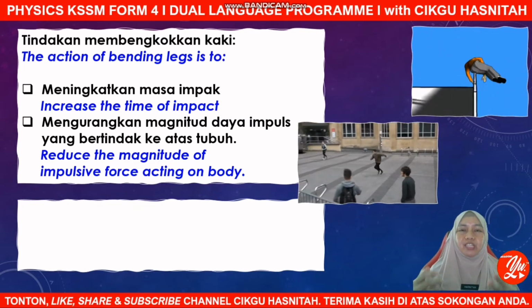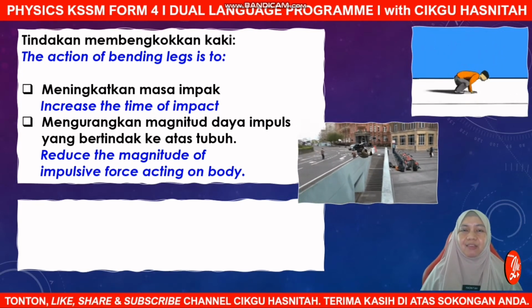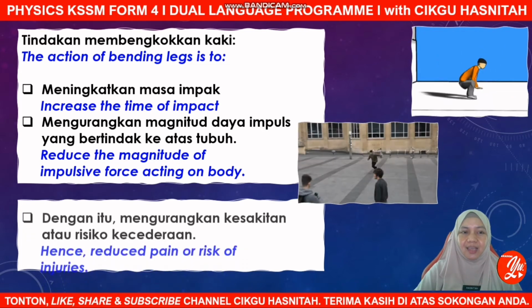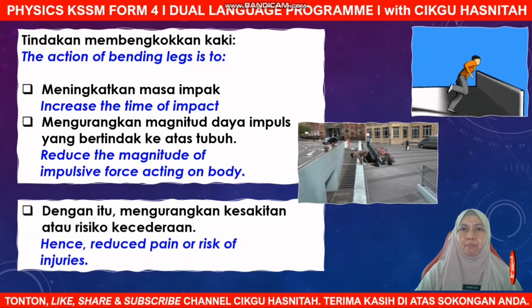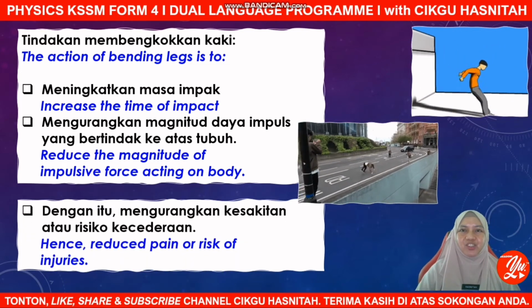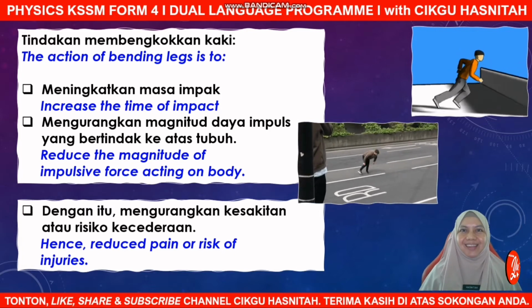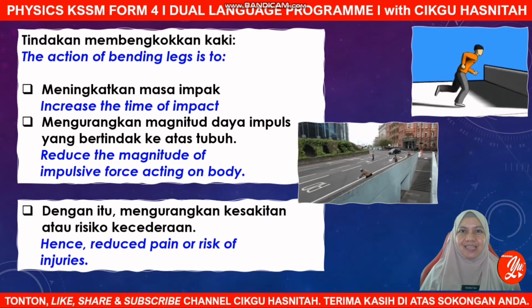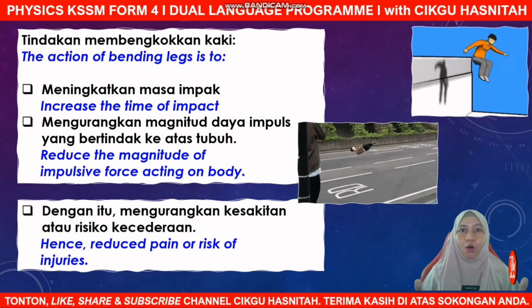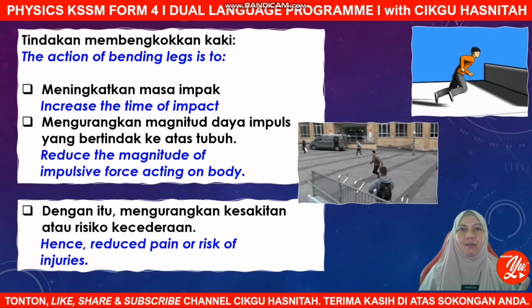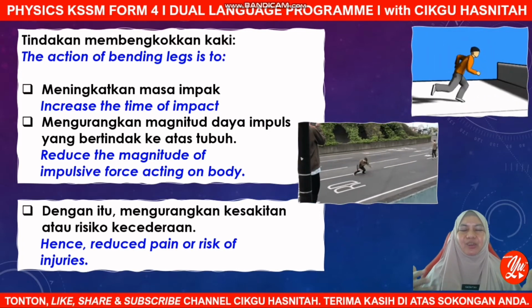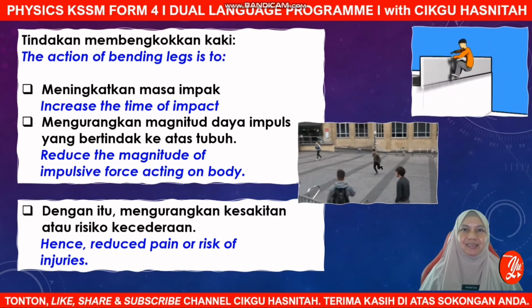Yes, it will reduce the magnitude of impulsive force which is acting on their body. So by this, it will help to reduce pain or any risk of injuries on both athletes. Simple, right? So remember, bending legs is to increase, to prolong, or to extend the time of impact. So by that, it reduces impulsive force and reduces injuries.